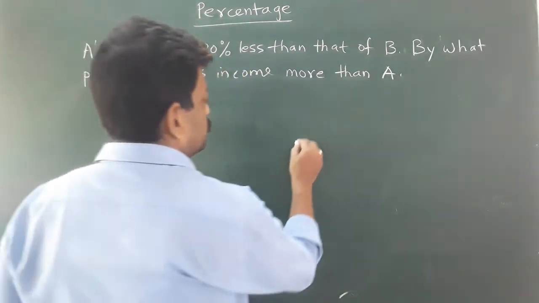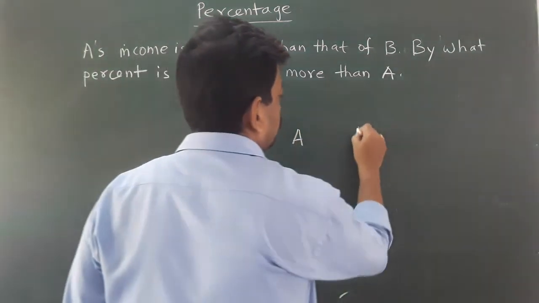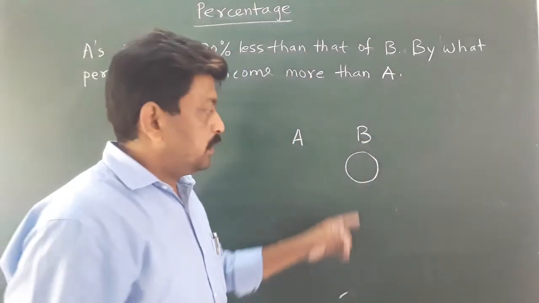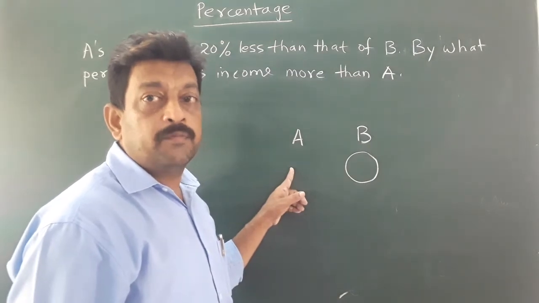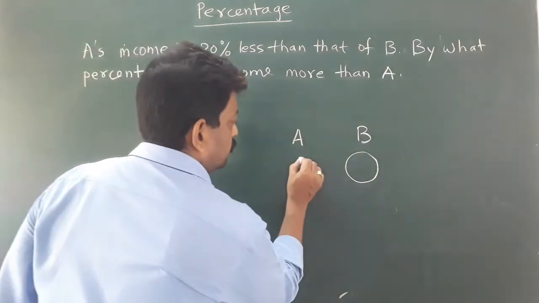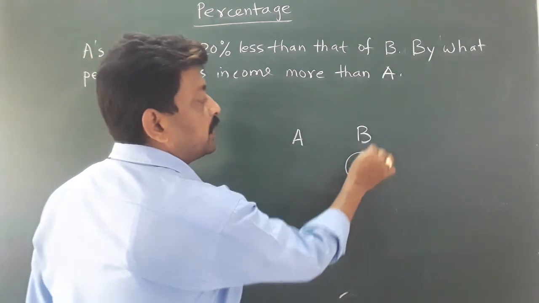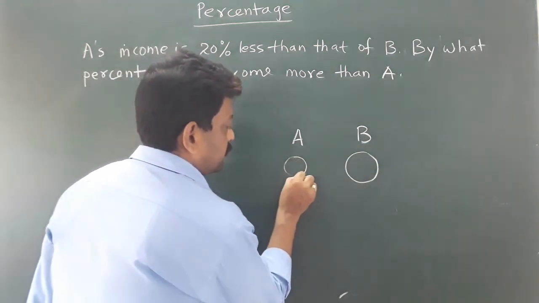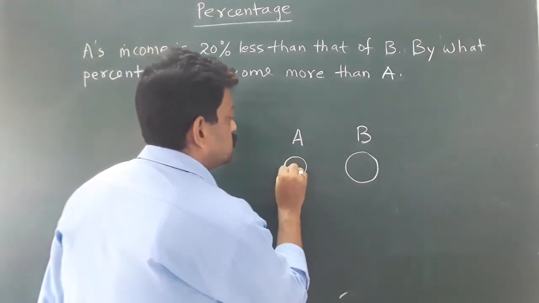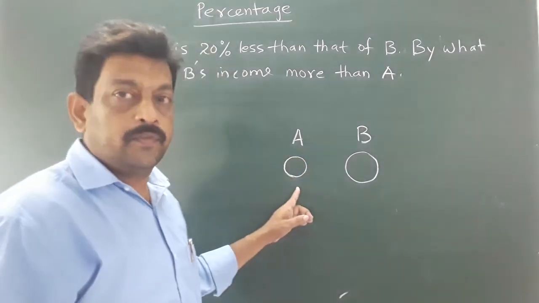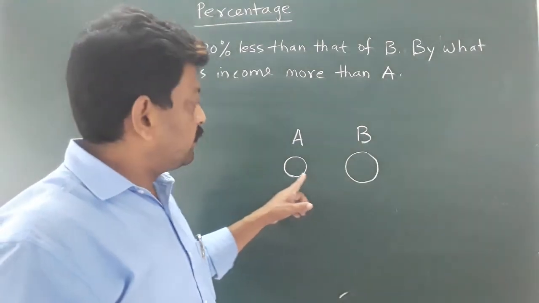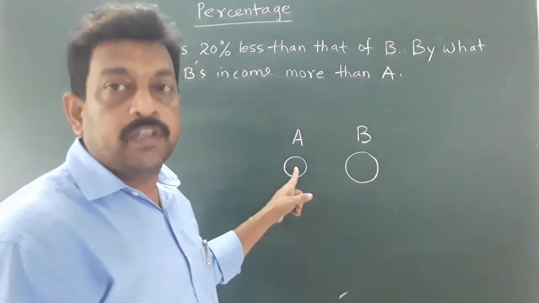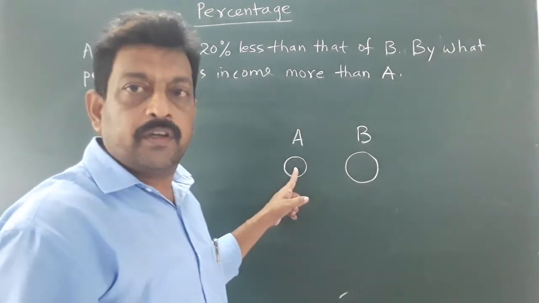Just see this question. B is earning something, A is earning something less, 20% less. Suppose this circle represents the income of B, and since A is earning less, the circle is smaller. So it is quite clear that A is earning a certain percentage less than B, which is given as 20%.